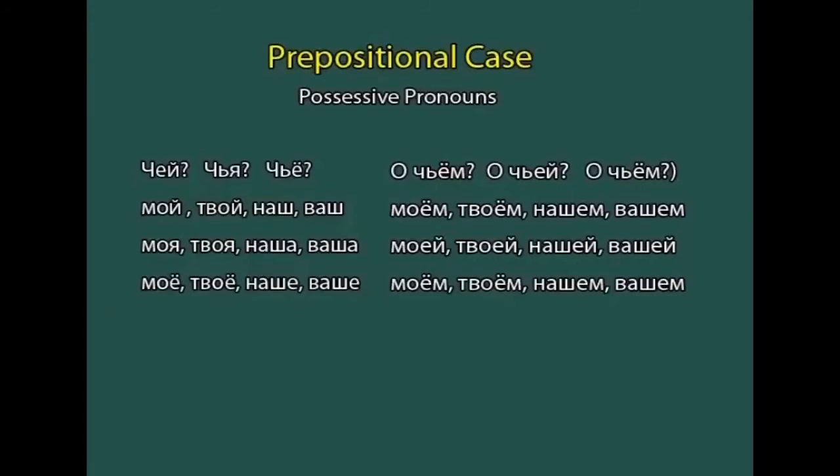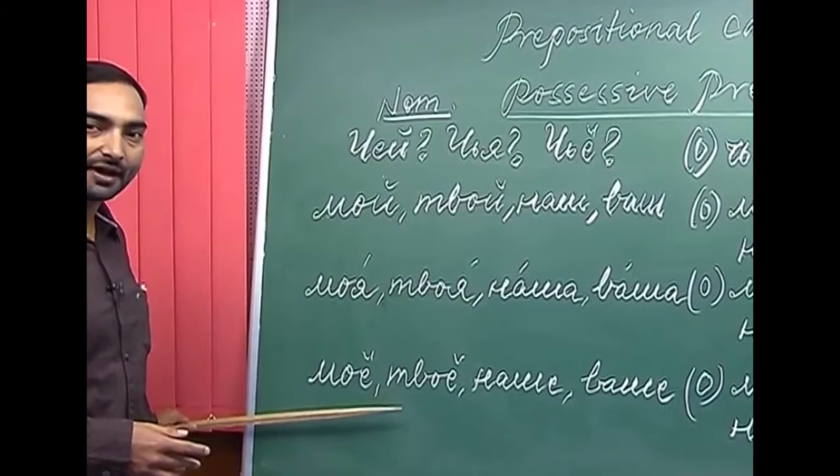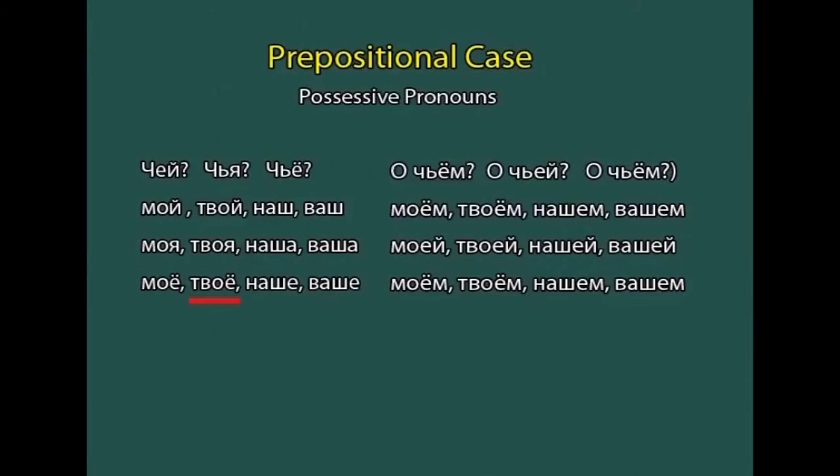The feminine forms are моя, твоя, наша, and ваша. The neuter gender forms are мое, твое, наше, and ваше.